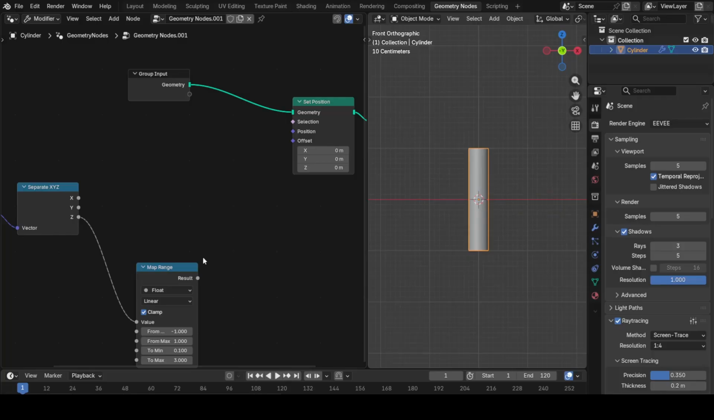And the reason I have picked -1 and 1 in the from parameters is because the bottom of our cylinder is at -1 in z coordinate and the top of the cylinder is at 1.